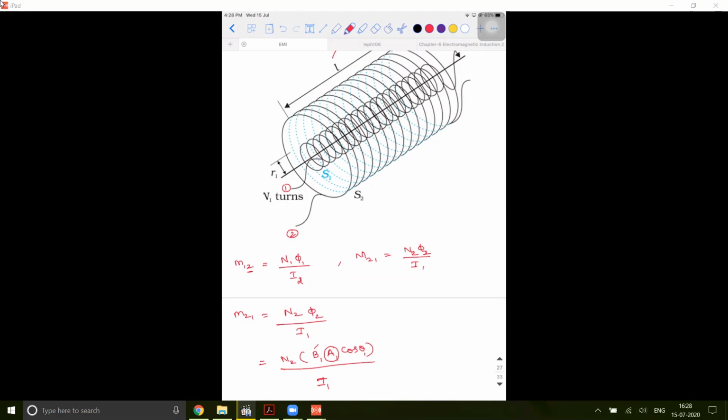Ideally, where is the magnetic field present? Only inside the coil. So the maximum flux that can get linked will only be within this area. Are you guys able to understand? There is no magnetic field outside it. So that is the reason why I wrote it as A1.